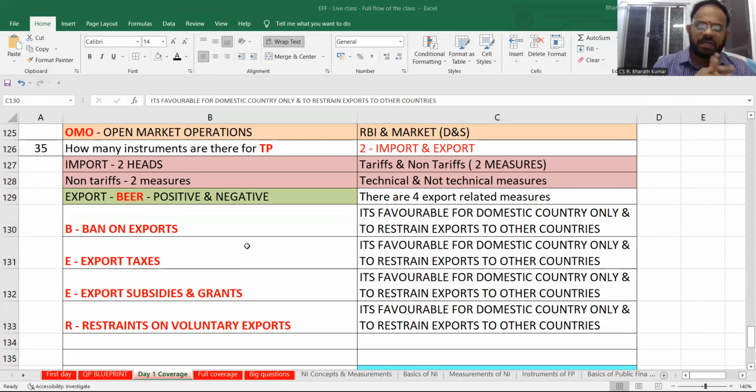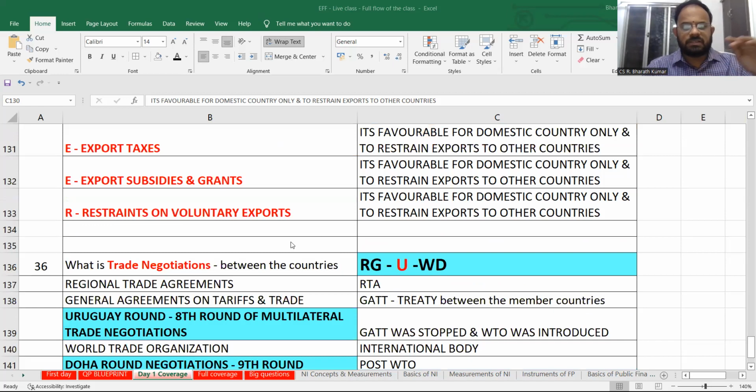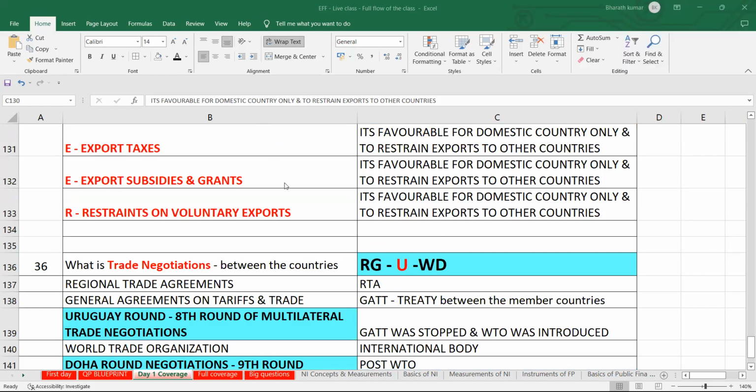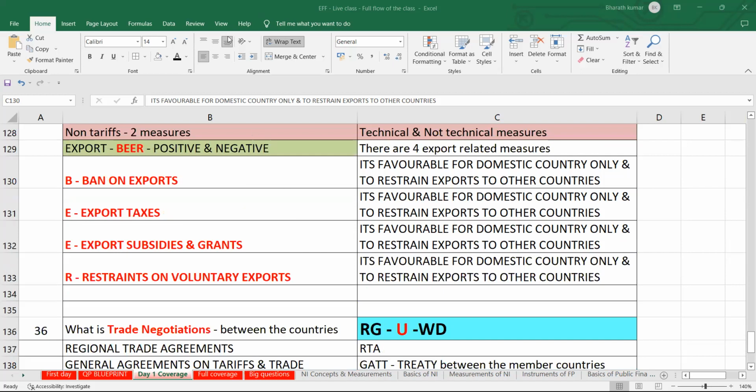In imports, we told tariff, non-tariff. In non-tariff, technical, non-technical. All this will be there in your 50 topics or in the question and answers list that is going to be there. So technical and non-technical. How many export related? 4 export related measures are there. You can remember that as BEER. Okay. So till this, we have completed the base of knowing what all is going to be there in your trade policy as instruments. Okay, glance this now. Then we will start with the next level.